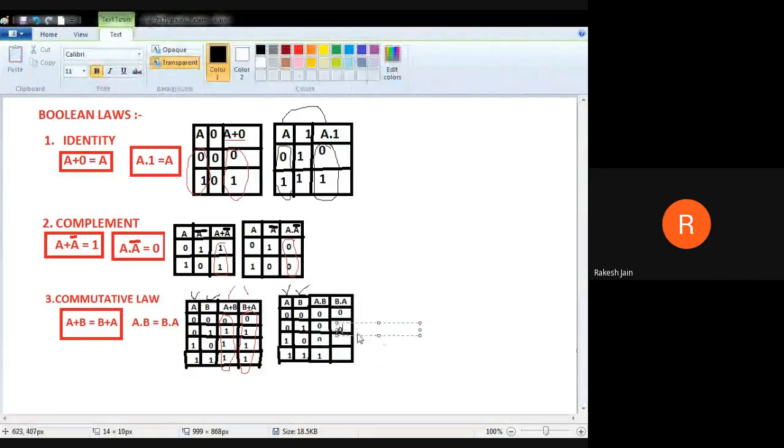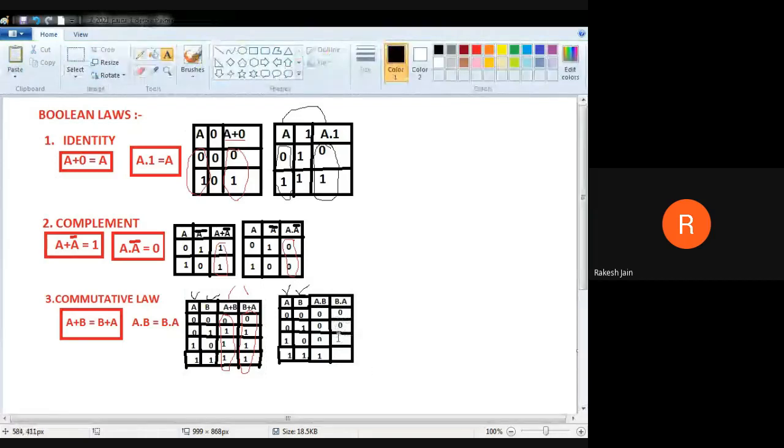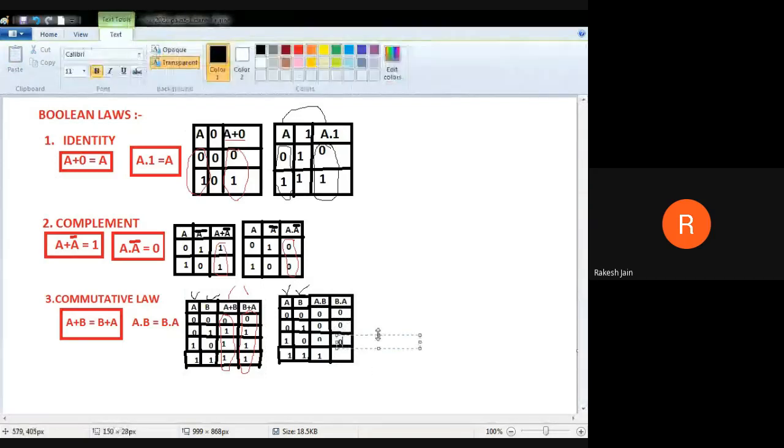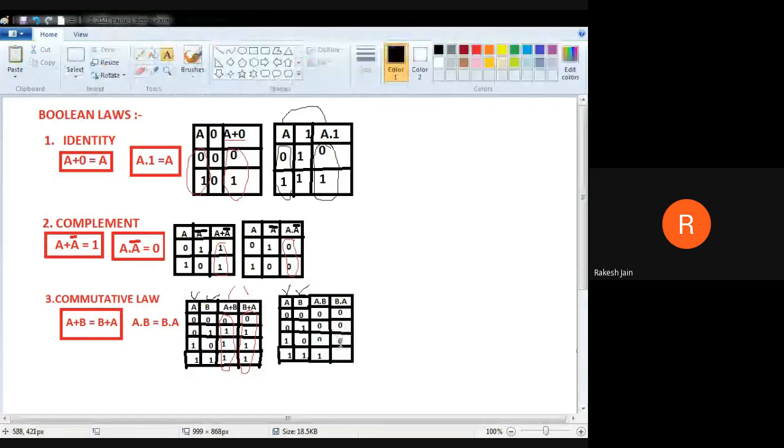Now see B dot A, we have to focus only on B and A. See these two values. So B is 0, A is 0, because 0 we find, that's why 0. Now B is 1, A is 0, because again we find a 0, that's why it is 0. Now B is 0, A is 1, again we find a 0, that's why 0. Now both are 1 1, no 0 is there, that's why it is 1.